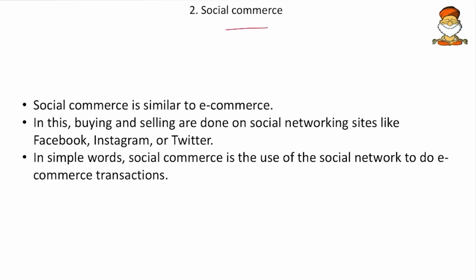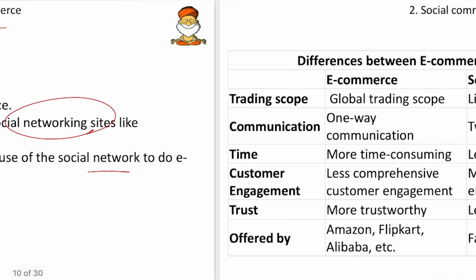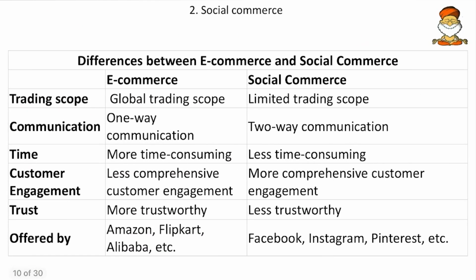Then social commerce. Social commerce is similar to e-commerce, but here buying and selling are done on social networking sites like Facebook, Instagram, etc. In simple words, social commerce is the use of social networks to do e-commerce transactions. And here are some of the differences between normal e-commerce and social commerce. The trading scope: in e-commerce, the global trading scope is present. That means on Amazon and Flipkart, we can even purchase imported goods as well.